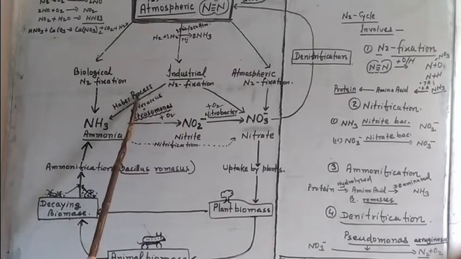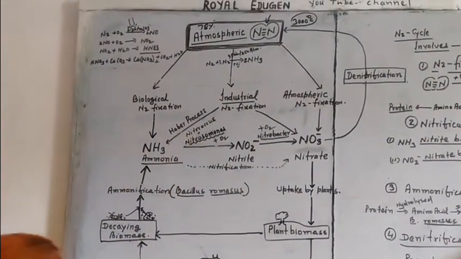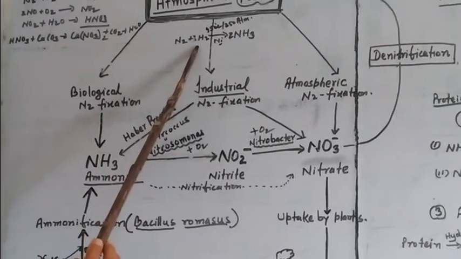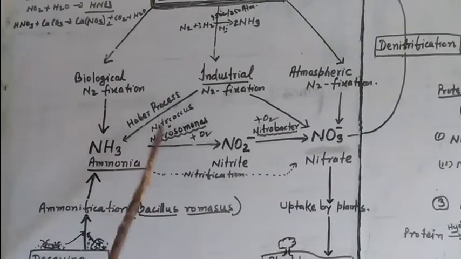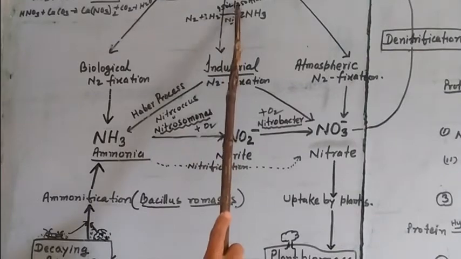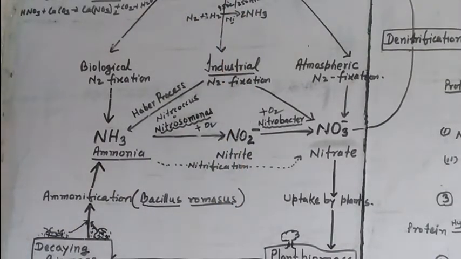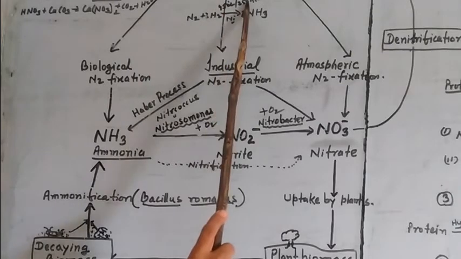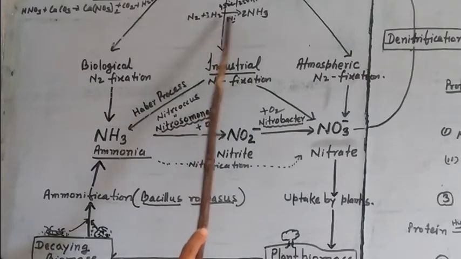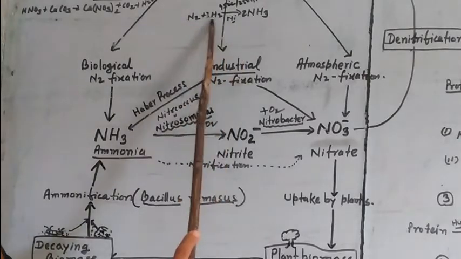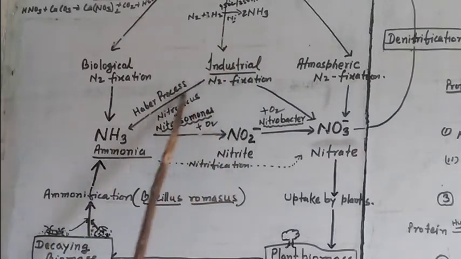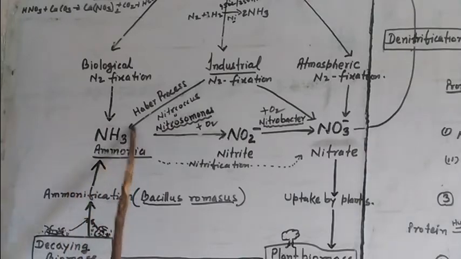Try to understand the reaction: one molecule of nitrogen and 3 molecules of hydrogen join at high temperature, 450 degrees Celsius, and 250 atmospheric pressure, in the presence of a nickel catalyst and other promoters. The nitrogen is reduced with hydrogen to form ammonia. In this way, industry can also manufacture ammonia.